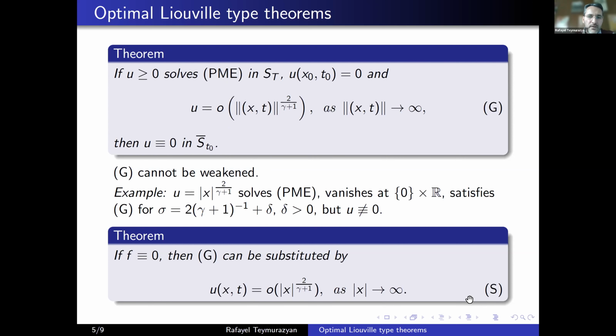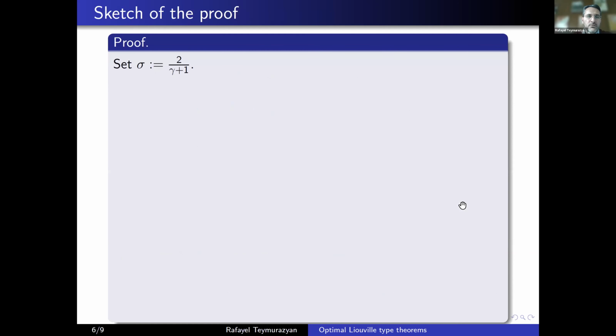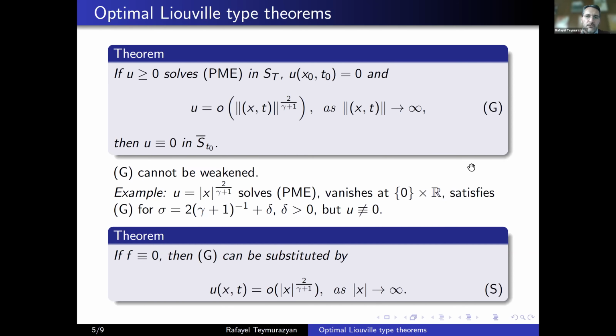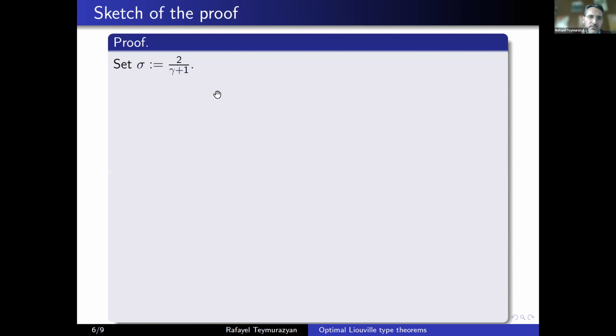So how do we prove it? Actually, this second theorem seems a bit stronger, but in fact, it is a consequence of the first one. And I'm going to say a word or two on the proof of that too. So how do we prove the first one, for example? This exponent, let's just denote it sigma, not to repeat all the time.